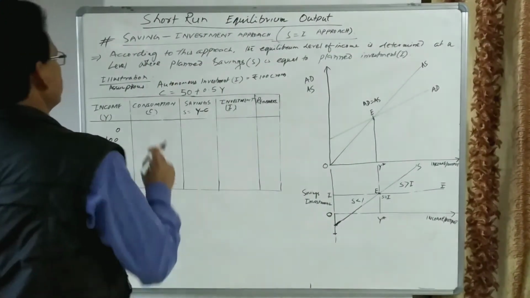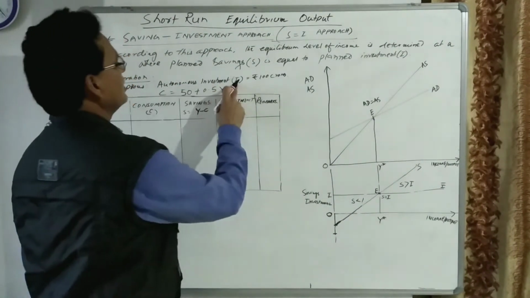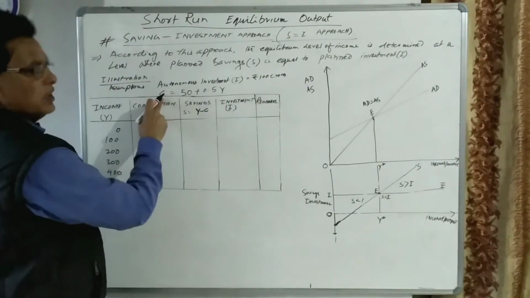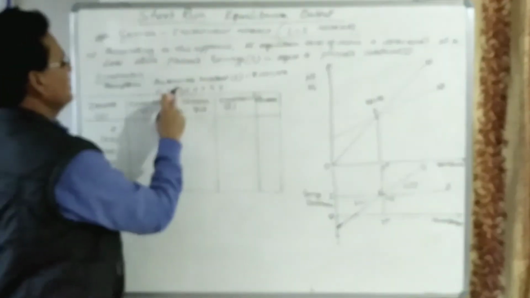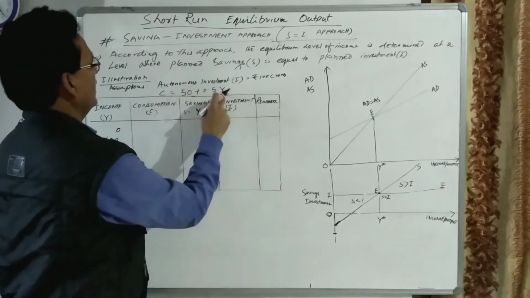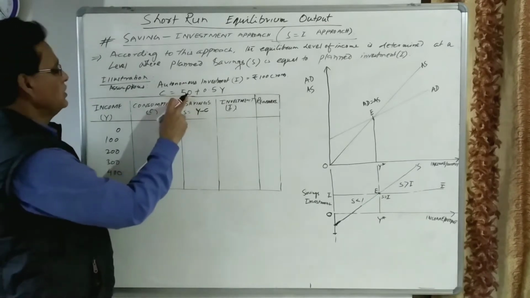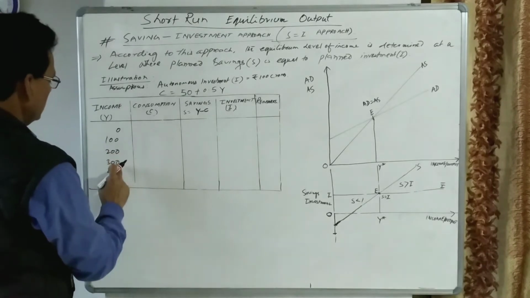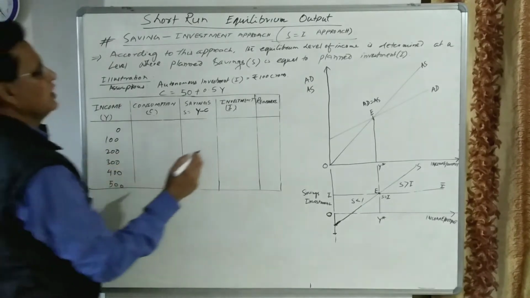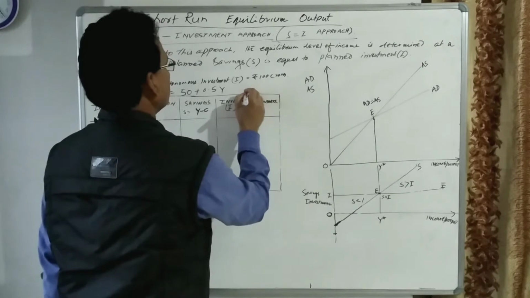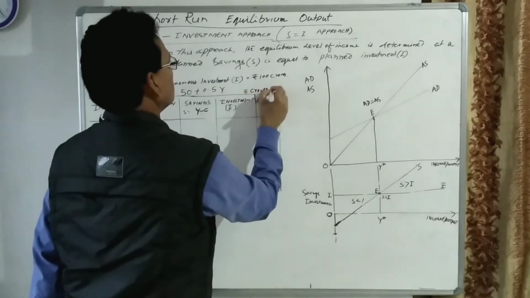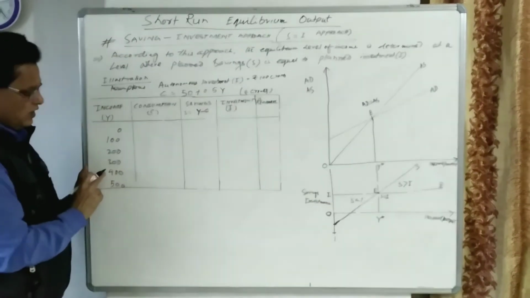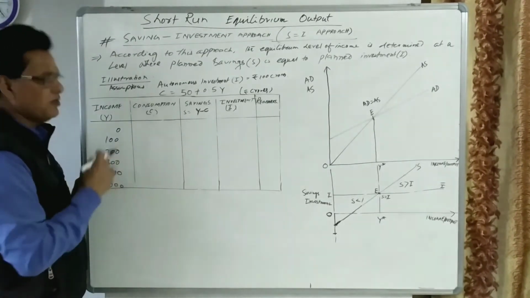Let us take one example in which autonomous investment is given as 100 crores, and the consumption function is given as C = 50 + 0.5Y. This 50 is autonomous consumption. Let us see the income. I have already written 0, 100, 200, 300, 400 and 500. We can take rupees in crores, so 0, 100 crores, 200 crores, 300 crores, 400 crores and 500 crores. These are the levels of income.